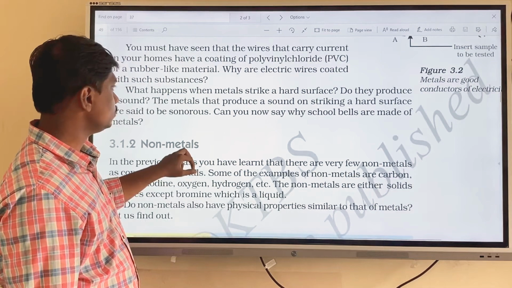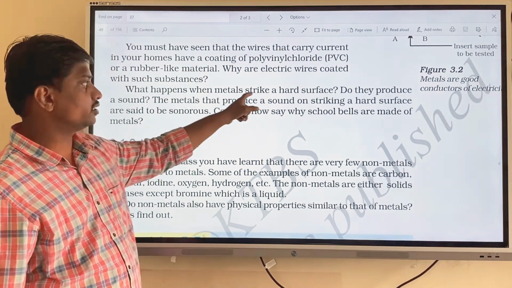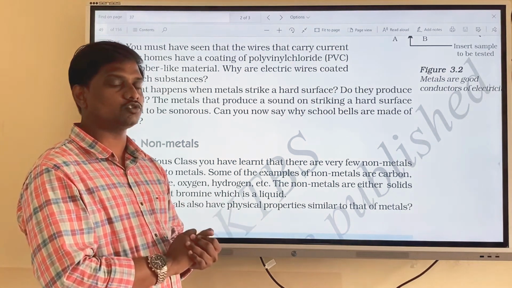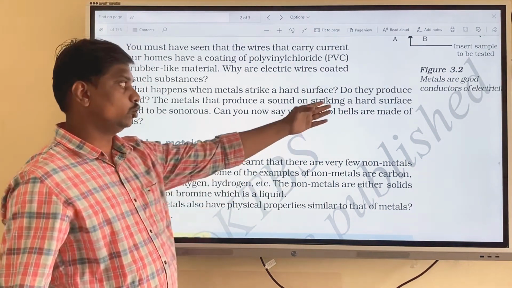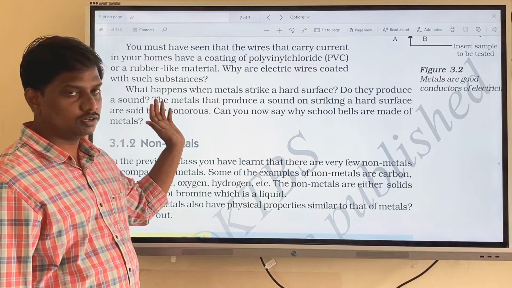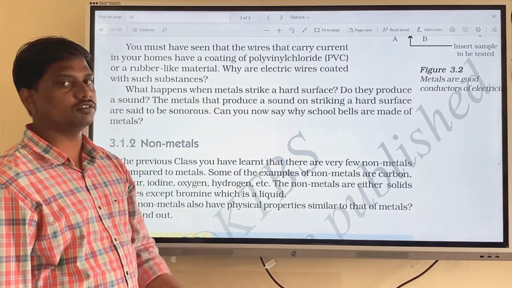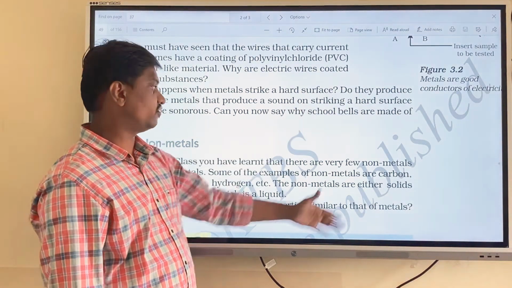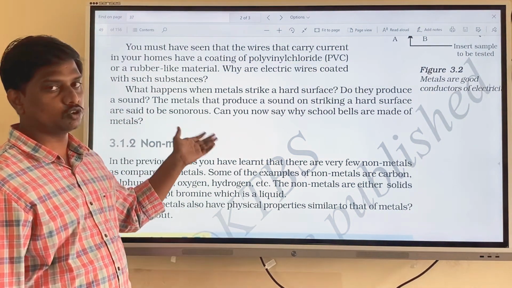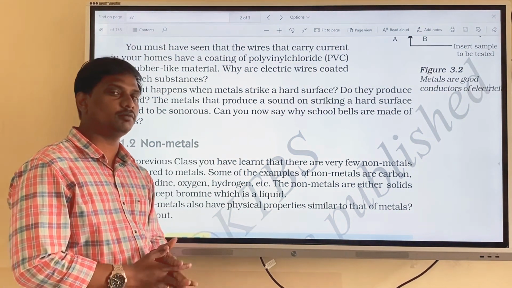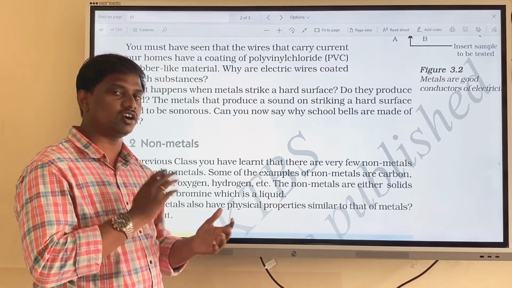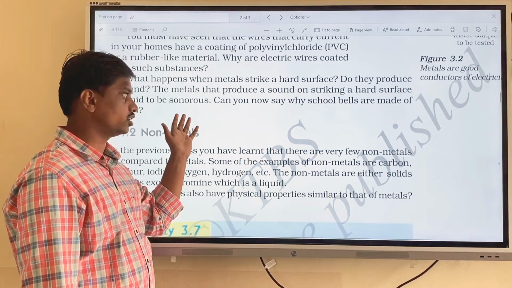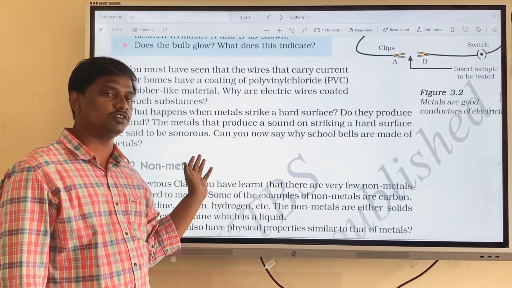Okay. So what happens when metals strike a hard surface? What happens when metals are beaten on a strong surface? Do they produce any sound? Yes, of course they will make sound. The metals that produce a sound on striking a hard surface are said to be sonorous. So this property of metal is known as sonorous. This is another physical property of metals.